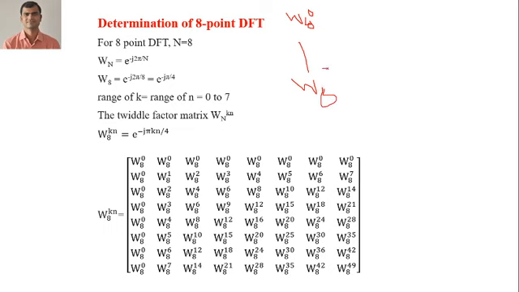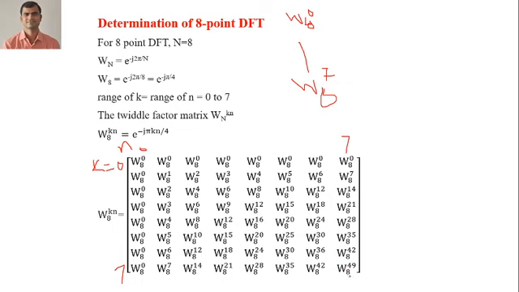This value we need to find, and after finding this value we can apply the properties of periodicity. So as I have mentioned here, for the Twiddle factor matrix, you take the range of k as 0 to 7. The range of n is also varying from 0 to 7. Now you put the values and multiply, and we will get this as the answer.